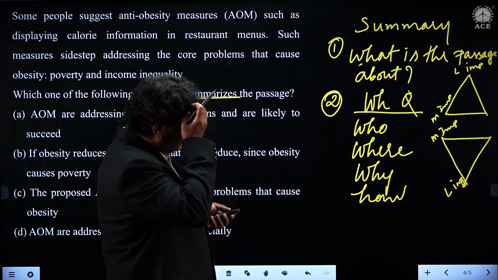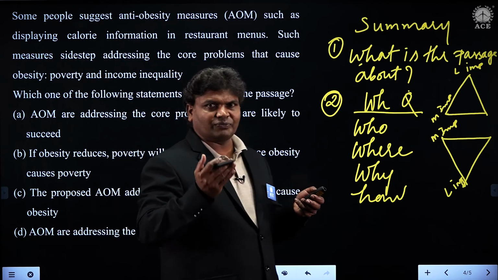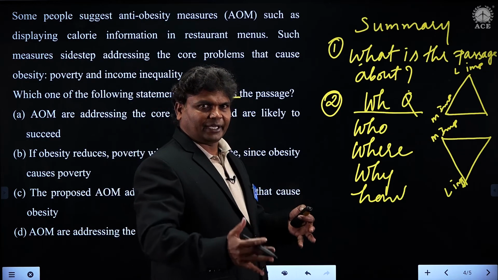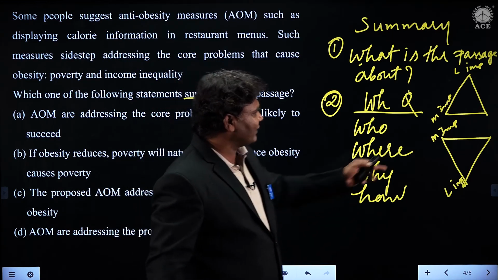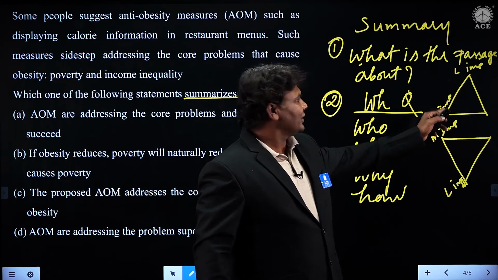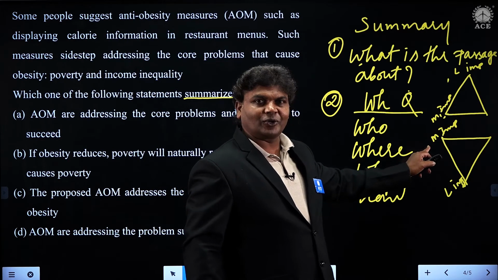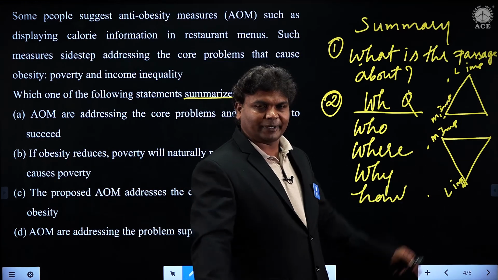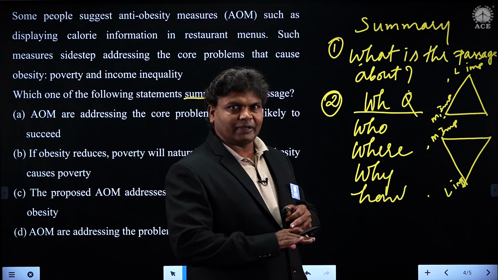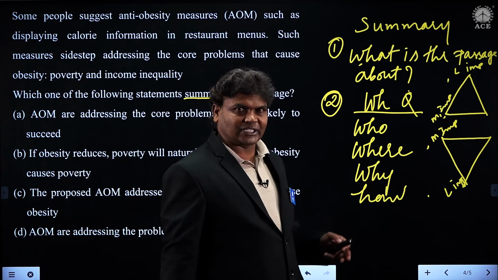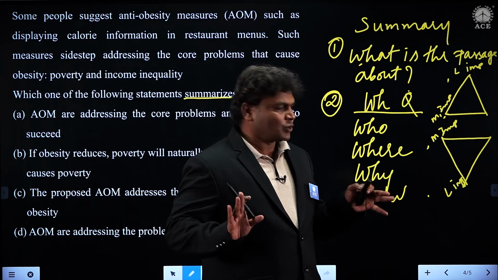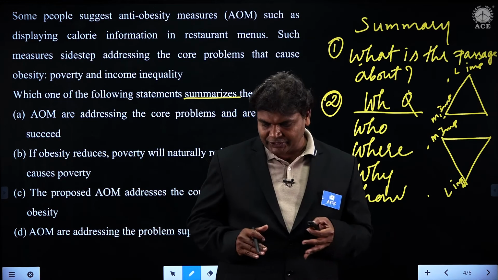What do you find in the novels, students? Lots of fabrications after fabrications, suspense after suspense, and then finally you explode, something like a movie. So that is least important to most important. And most important to least important is in a newspaper. They explode in the first paragraph itself. They don't keep suspense. So that is how the paragraph and the passage develops, students.